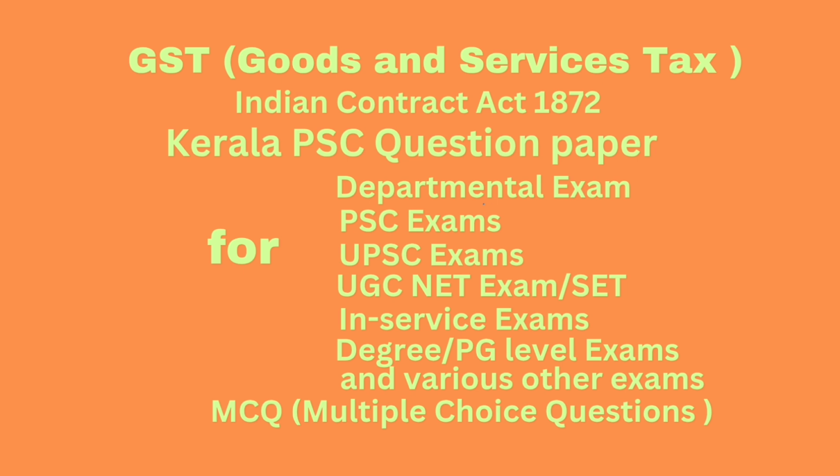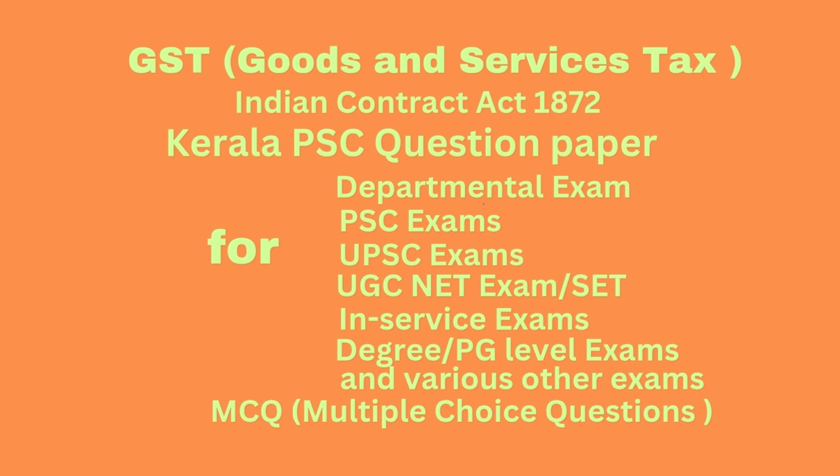Question number 95. Which of the following supplies have been notified as deemed export? Option A, supply of goods by the registered person to export oriented unit, EOU. Option B, supply of goods by the registered person to electronic hardware technology park unit, EHTP. Option C, supply of goods by the registered person to software technology park unit, STP. Option D, all of the above. Correct answer, all of the above.